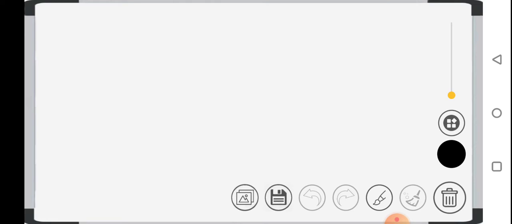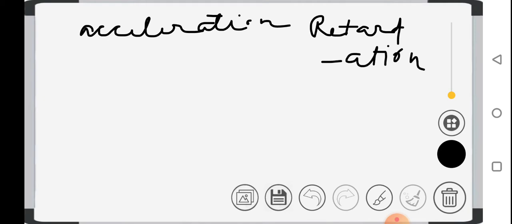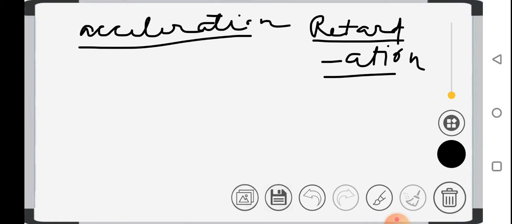In this lecture we are going to talk about acceleration and retardation. What is the difference between acceleration and retardation? Still I find when I teach students, children still have doubt. They reach class 10, and then also they have a doubt about what is the basic difference between acceleration and retardation.